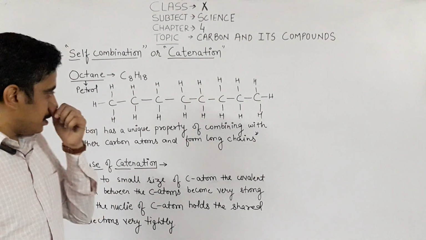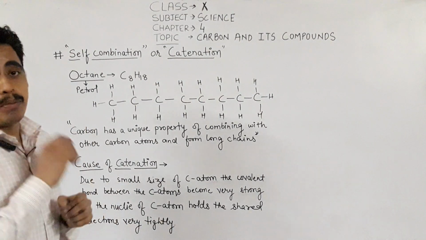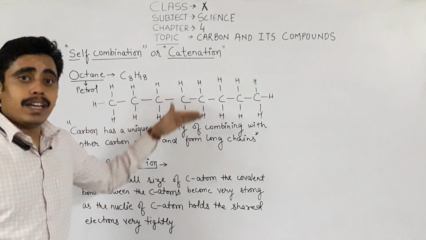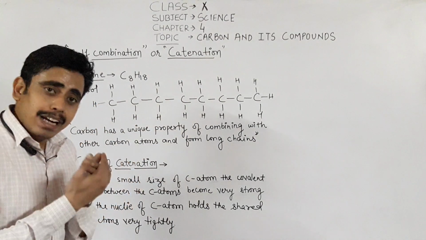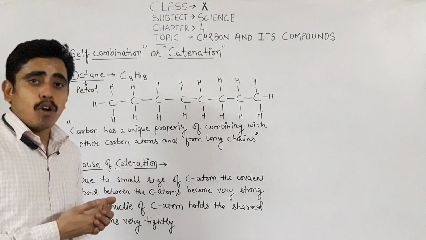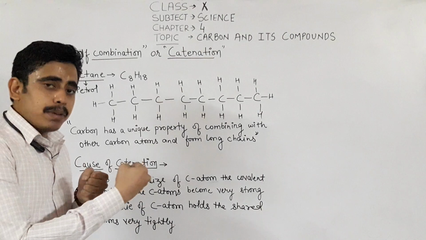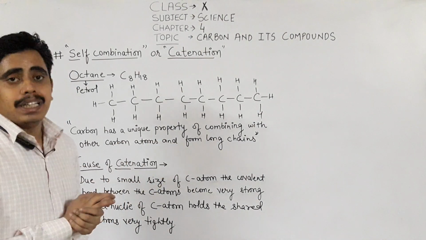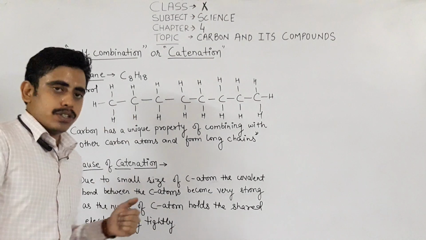I again repeat, the unique property of carbon due to which it forms a long chain by combining with other carbon atoms, the topic is self-combination. It combines with other carbon atoms to form the long chain. This property is known as catenation.